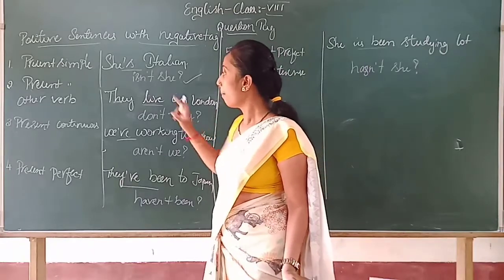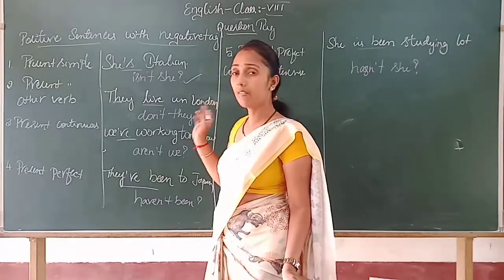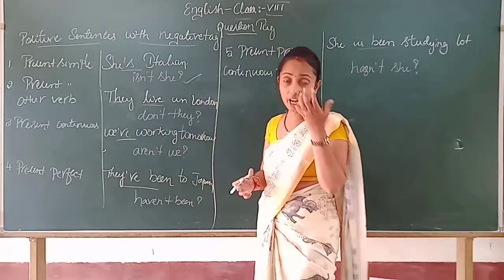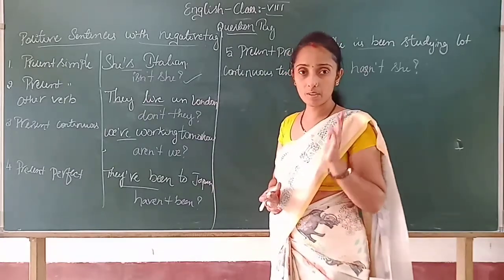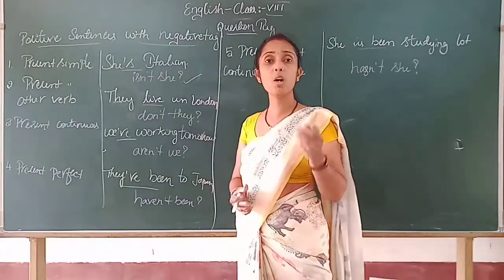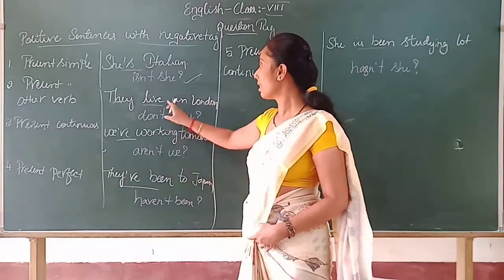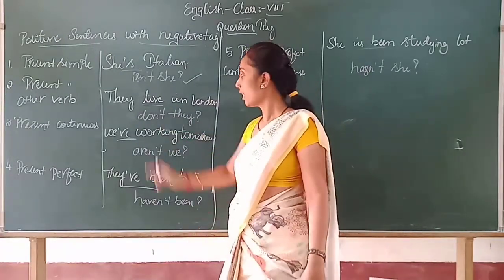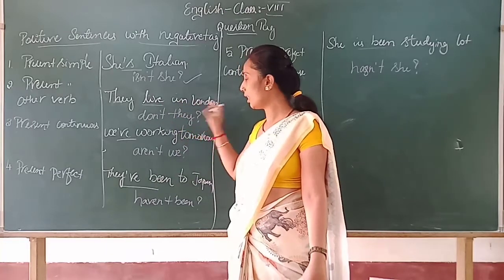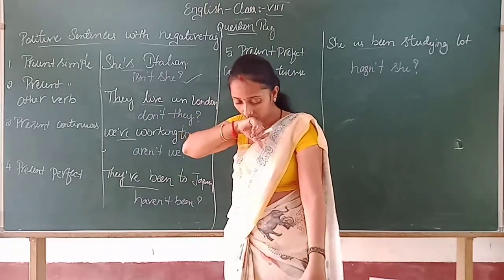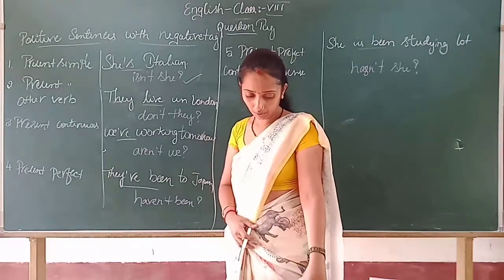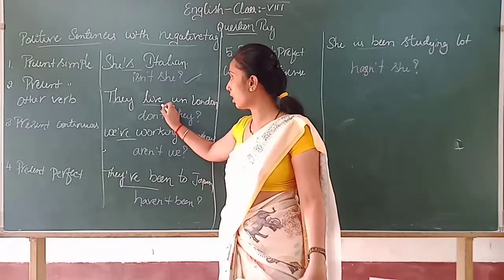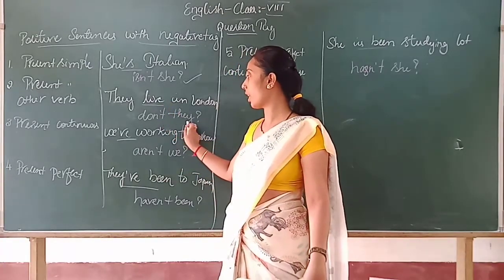Then other verbs in the sentence. Is and was are all helping verbs, which do not directly tell or focus on the action. So that is a helping verb or auxiliary verb, we can say. Whereas live is a direct verb, which shows the action of the subject. They live in London. The question tag is then the negative, don't they.